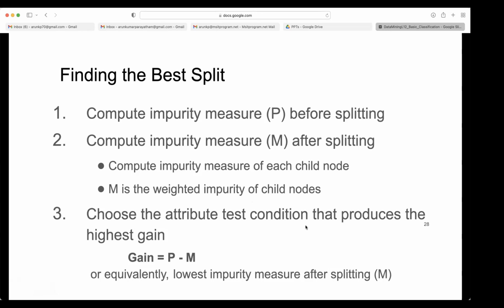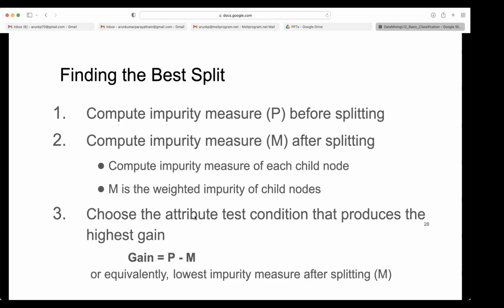Choose the attribute test condition that produces the highest gain. That is gain = P minus M. What is P here again? Repeat. Before splitting, it is the parent node impurity measure, right? Then what is M? The weighted impurity measure of the child nodes.